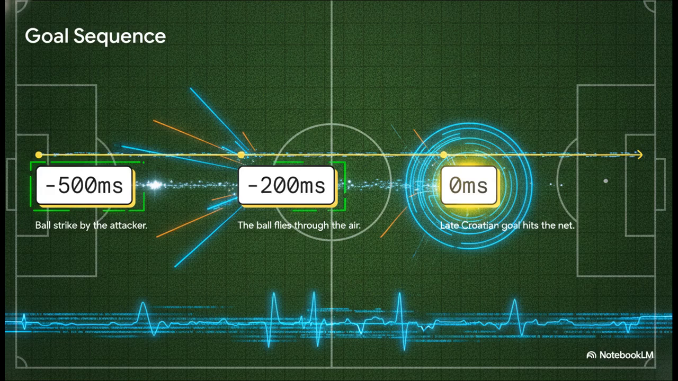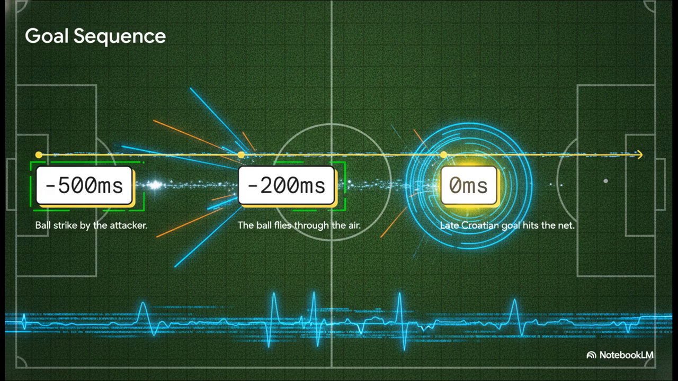The stadium just erupts. But let's strip away all that noise for a second. Let's look at this timeline and isolate the variables. In real life, it's a blur of motion. The midfielder spots the gap, the ball is struck at T-500 milliseconds, it rips through the air at T-200 milliseconds, the striker meets it, and at T0, the ball hits the net. Goal, right? Well, actually, scratch that.